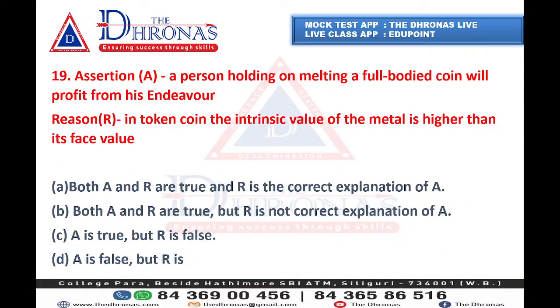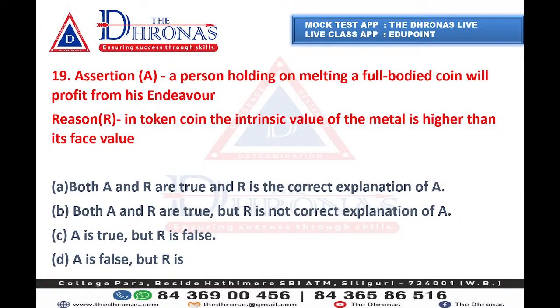Now question number 19. First read it carefully, because it's from here on that the UPSC type of questions come. Questions 18 to 25 are at the level of UPSC. Assertion: a person holding and melting a full-bodied coin will profit from his endeavor. Reason: in token coin, the intrinsic value of the metal is higher than the face value. What will be the answer?